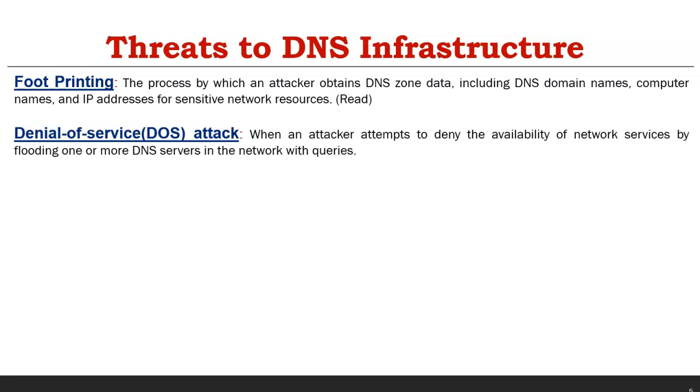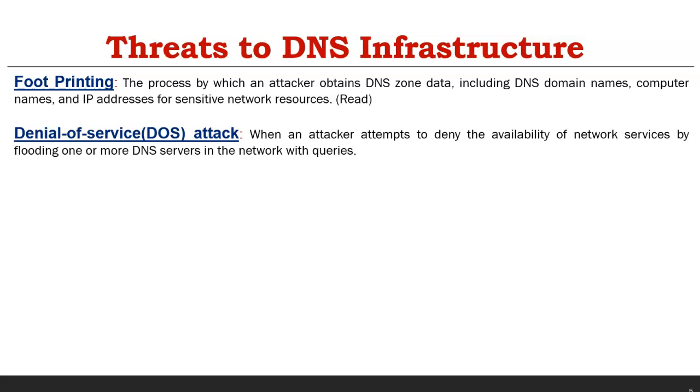Next is the DoS attack, denial of service, where we ensure that the DNS is not reachable for replying to any queries. We flood the DNS with many requests from forged recursive servers, and the DNS becomes non-responsive. This way the page will not be able to render.